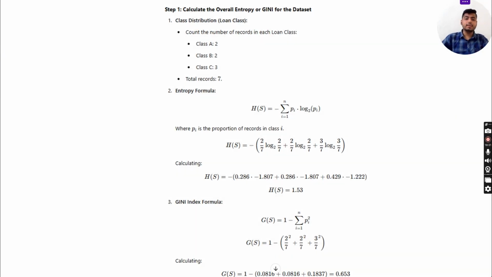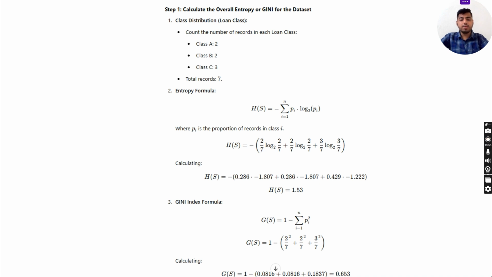Now, next, step 1, calculate the overall entropy or Gini index for the dataset. Class distribution, loan class. Count the number of records in each loan class. Class A 2, class B 2, and class C 3. Total rows 7. Now, the entropy formula is H is equal to minus summation of i is equal to 1 to n, Pi log2 Pi, where Pi is the proportion of records in class i.